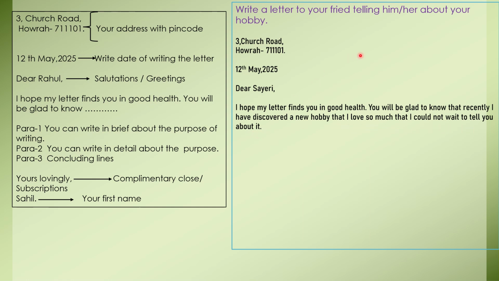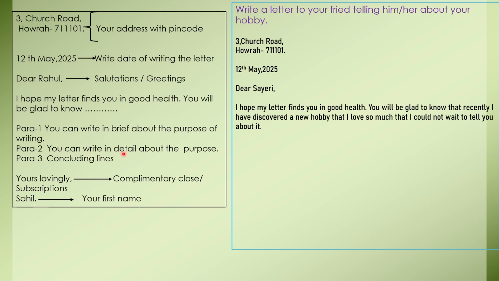Whatever topic is given, in the introductory sentence or in para 1, you will write simply and in brief about the purpose of writing. So why is the writer writing this letter? He or she is writing this letter to convey that he or she has discovered a new hobby, and that's why she or he could not wait to tell Shairi about this one. So this should be your introductory sentence. After that comes para 2.